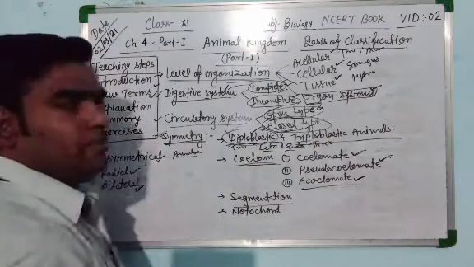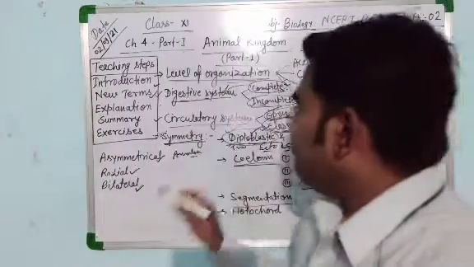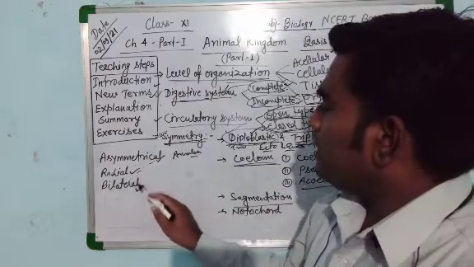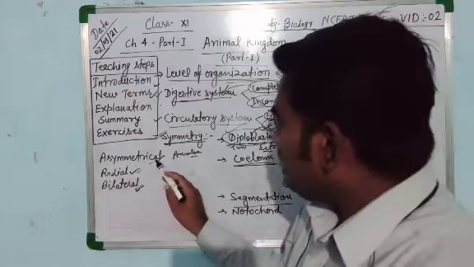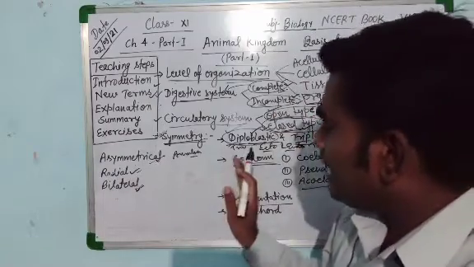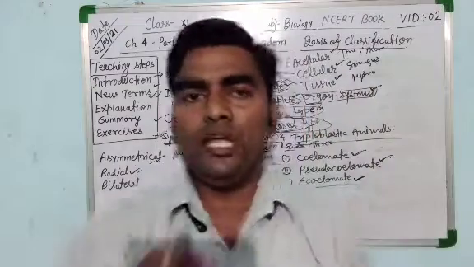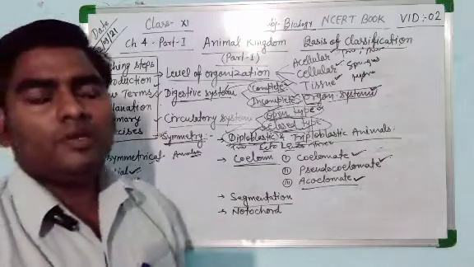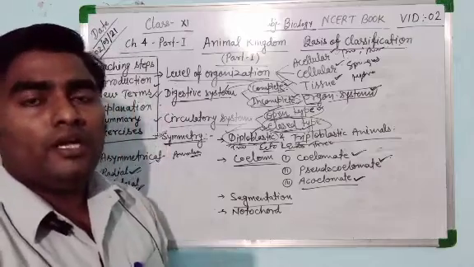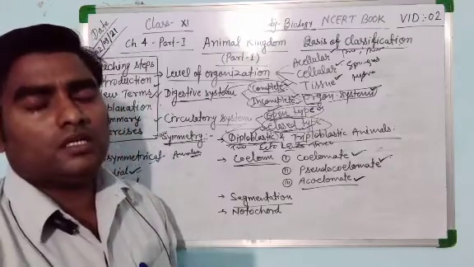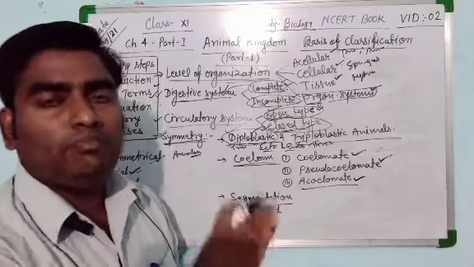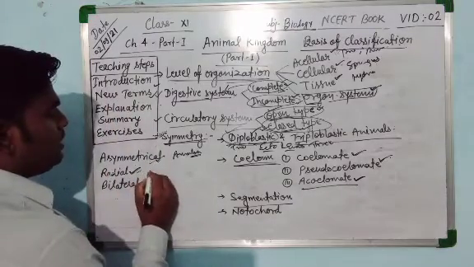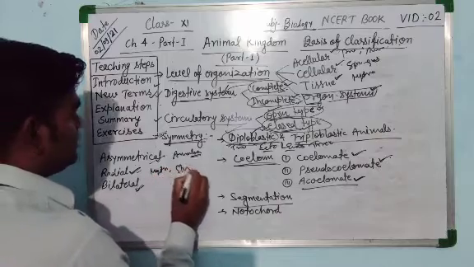Next topic is symmetry, which is very important. It is the body plane axis, and it is further classified into three parts: asymmetrical, radial and bilateral. Asymmetrical animals are those whose body cannot be divided into two equal parts by any plane. For example, amoeba. Radial symmetry means the organism's body is divided into two equal parts when we cut it through the center along any plane through the axis. For example, Hydra, starfish, etc.